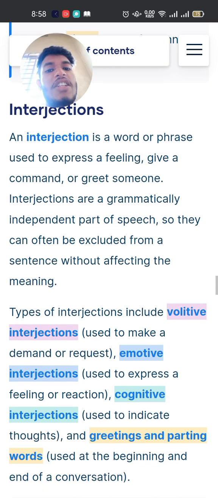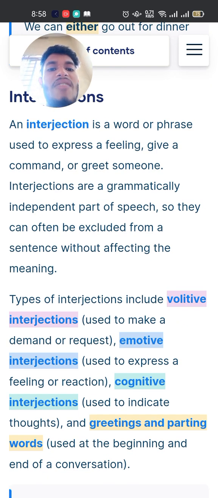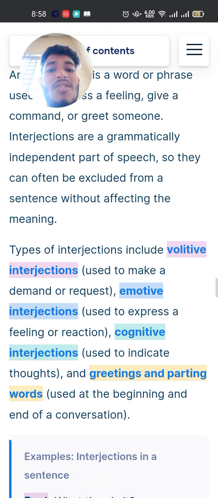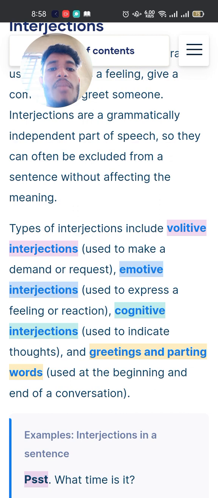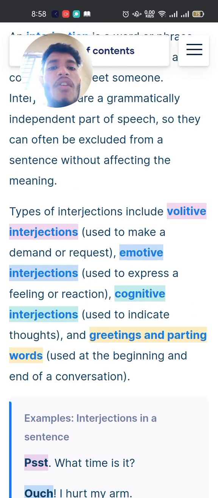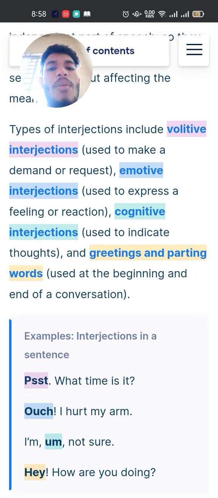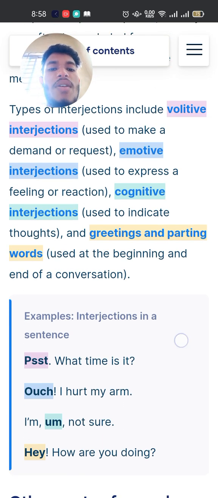Interjections. An interjection is a word or phrase used to express a feeling, give a command, or greet someone. Interjections are a grammatically independent part of speech, so they can often be excluded from a sentence without affecting the meaning. Types of interjections include volitive interjections, used to make a demand or request.